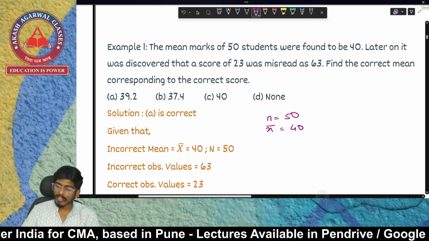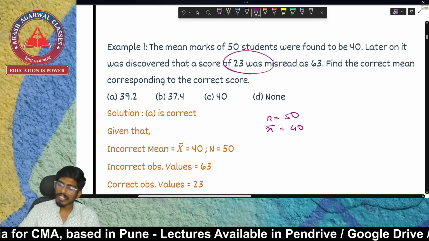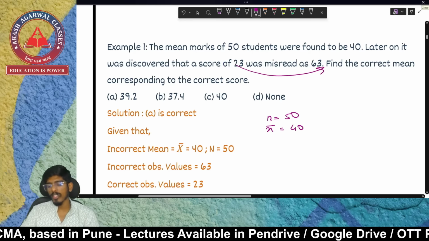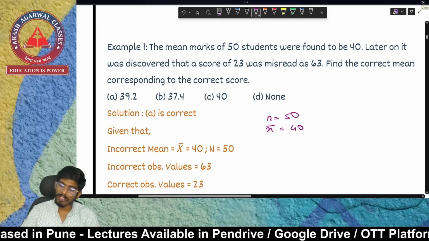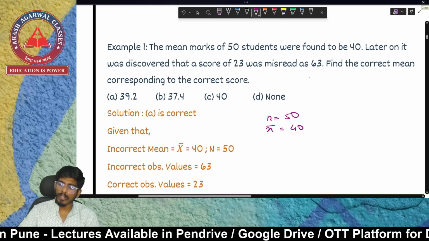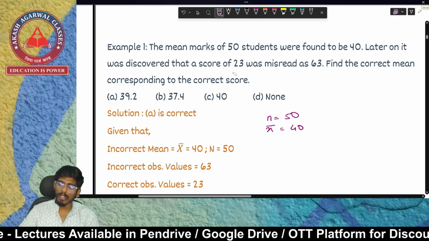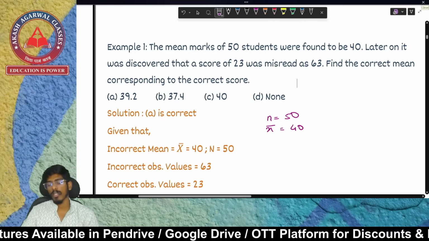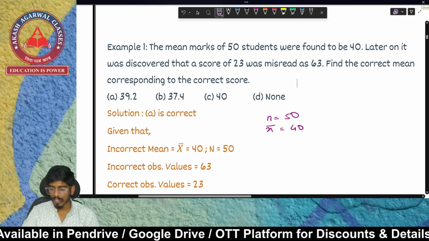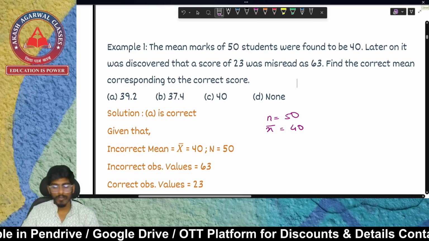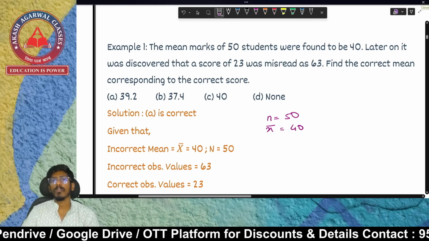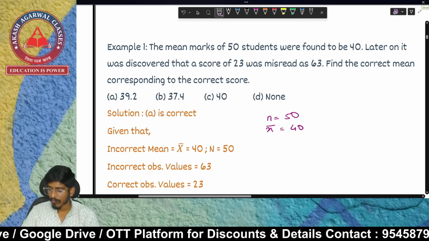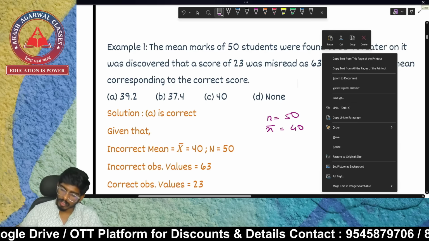Later on it was discovered that the score of 23 was misread to be 63. One observation was 23, and we took it to be 63. That means 63 is wrong, and we have to take 23. Find the correct mean corresponding to the correct score. We have to find the correct mean. So how to solve this question?